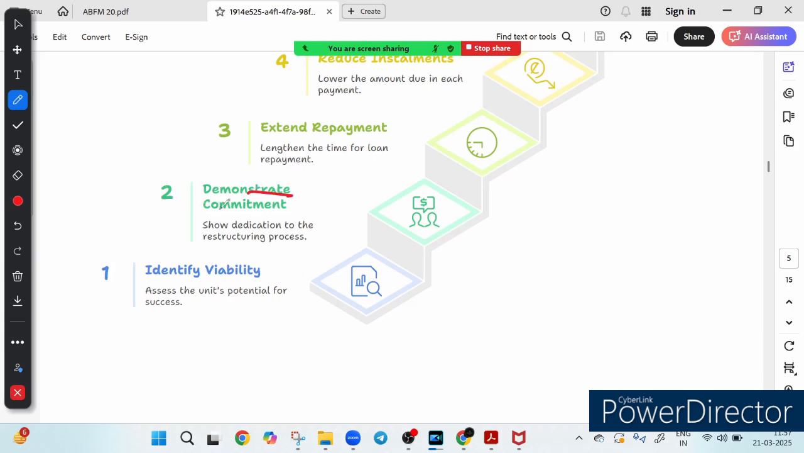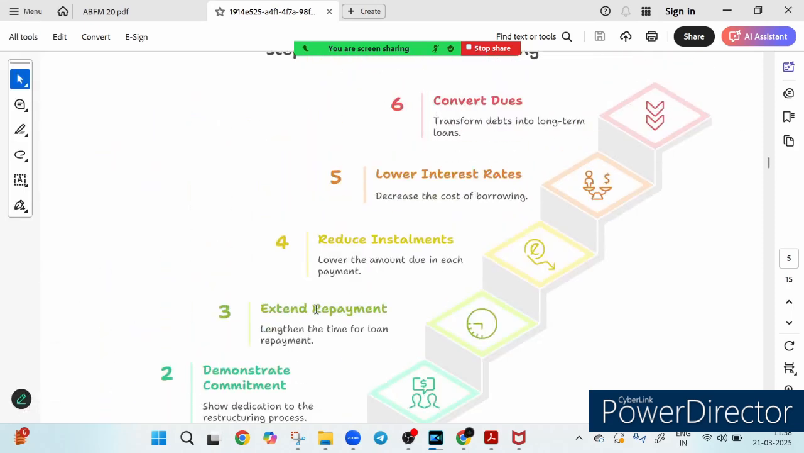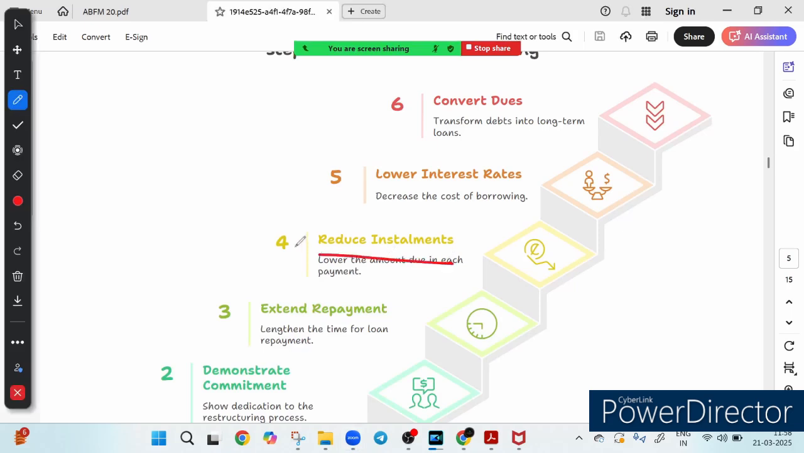Then you have to demonstrate commitment, which means the borrower must show seriousness toward repaying the loan and cooperating with the restructuring process. Then extend repayment. To ease the financial burden, the bank increases the repayment period. So this is one way of restructuring: suppose the repayment period initially was 20 years, they may increase it to 25 or 30 years, right? Or reduce the installment amount. So two things can be done, either increase the repayment period or reduce the installment. What is the meaning of reduction in installment? Lowering the amount in each installment to make repayment more manageable.